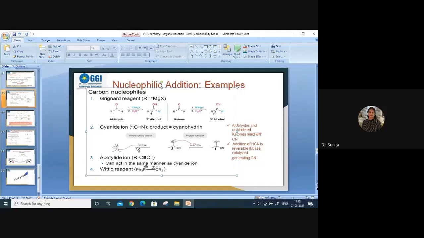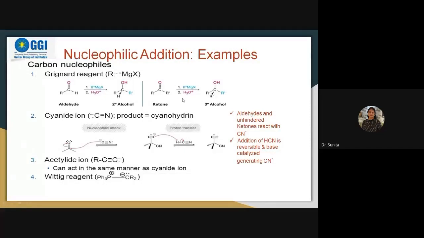Again, the mechanism. First one, cyanide. Just a minute, let me enlarge this a little. Okay, is it okay? Now it will be visible to all of you very clearly. You can see over here again, if cyanide comes close to each other.